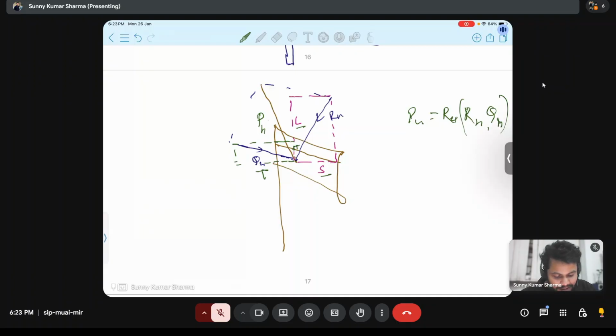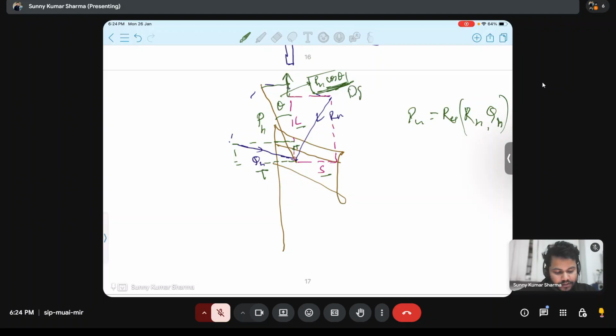So this pH, we will break this pH into a component in the direction of travel. This is my direction of travel. Suppose this is theta, that component is called draft. pH cos theta is my draft. This is the concept which you have to remember everywhere in the whole course. What is draft? Draft is the horizontal component of pull in the direction of travel. This is draft.